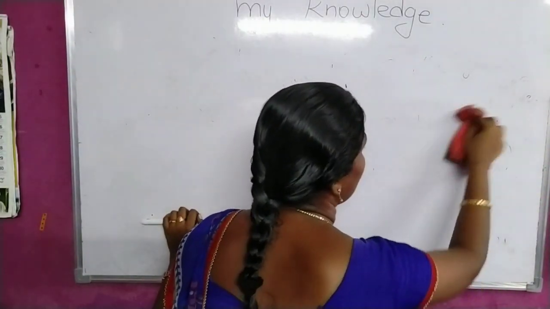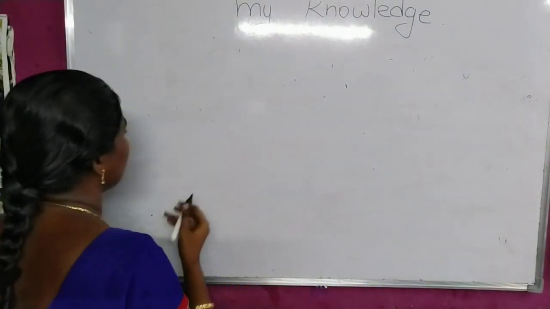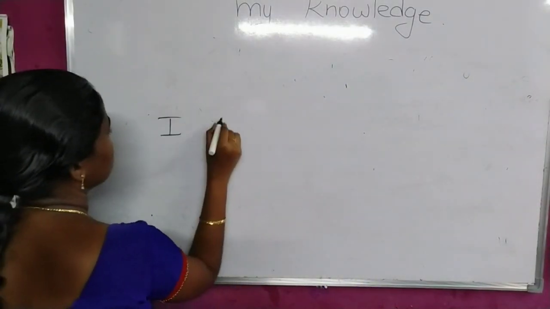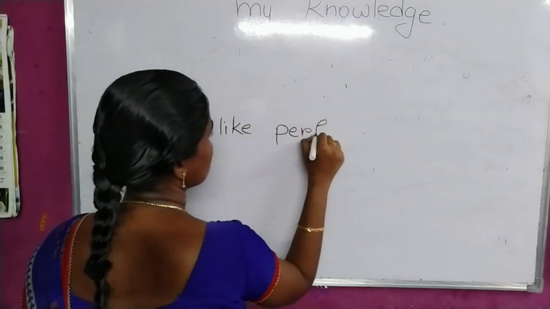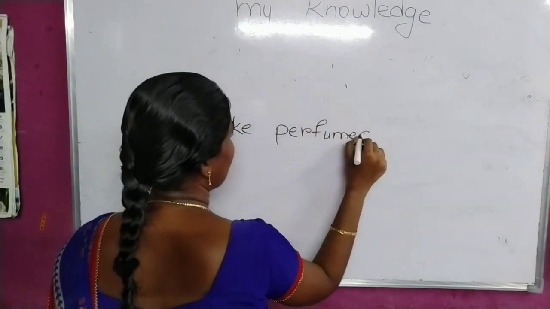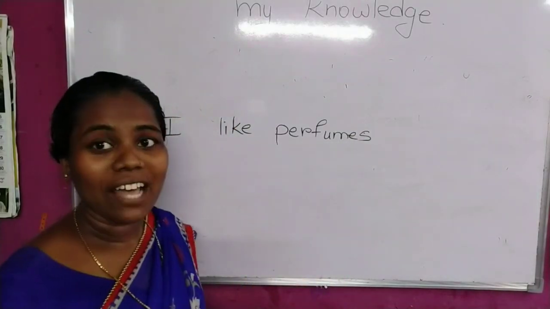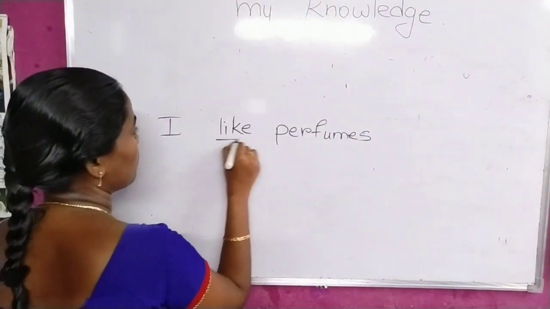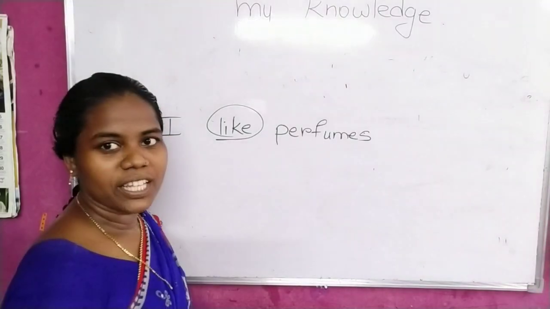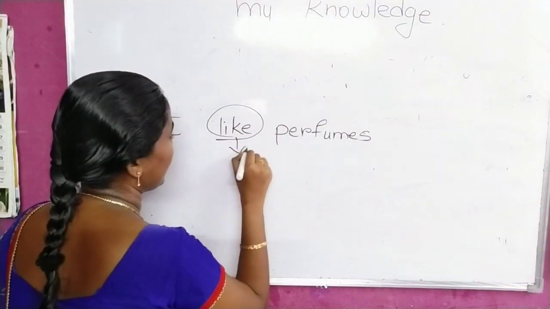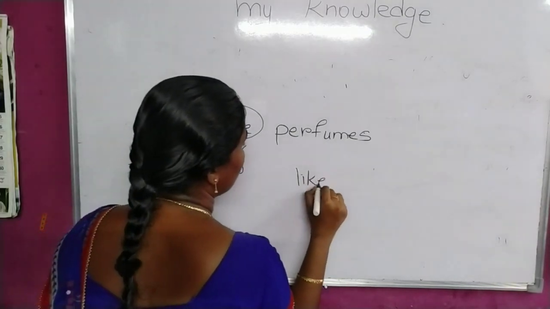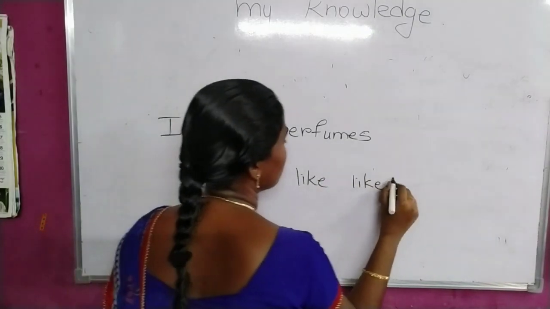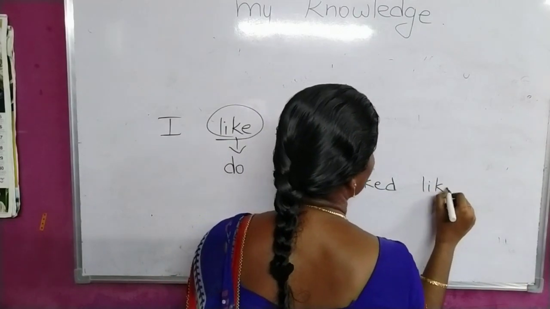I like perfumes. Okay, so if you find a sentence like this, we do not have any helping verb, but we have the verb here, like. So in the place of that like, we can take a helping verb do. Because it is in the first form of the verb, like, liked, liked.